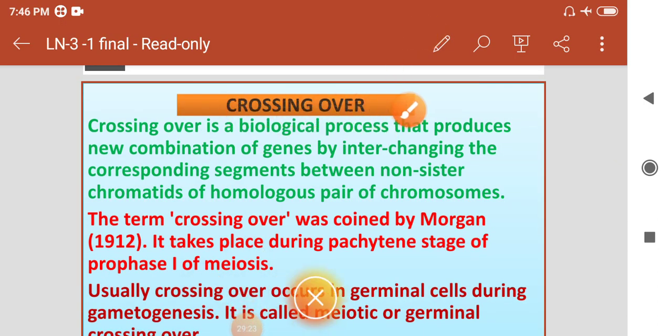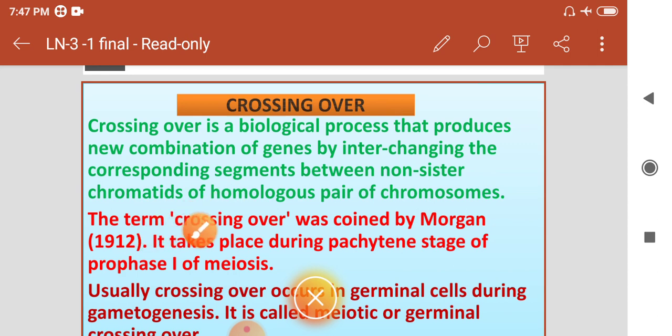Next topic is crossing over. What is meant by crossing over? Crossing over is a biological process that produces new combinations of genes by interchanging corresponding segments between non-sister chromatids of a homologous pair of chromosomes. This is called crossing over.